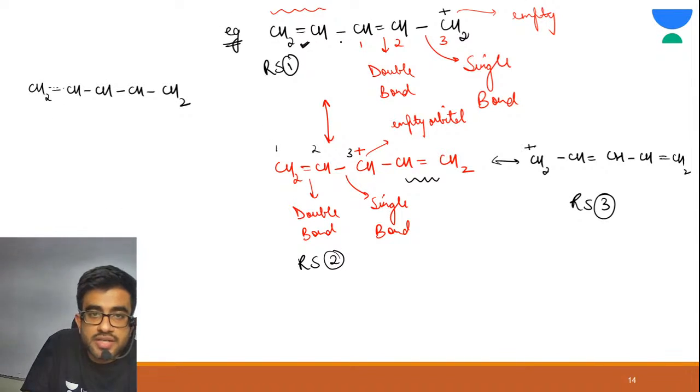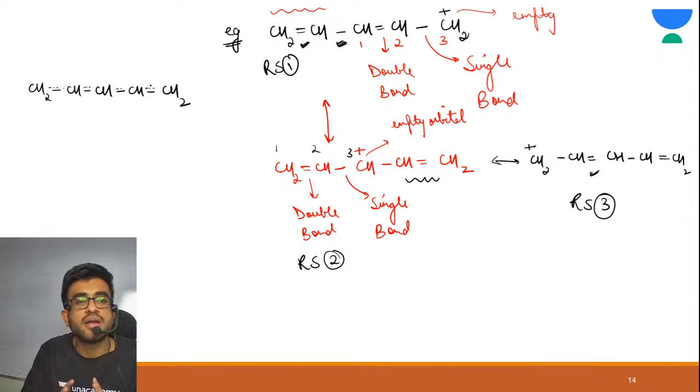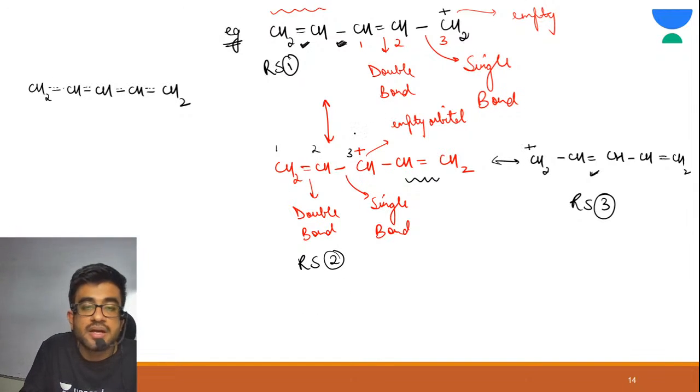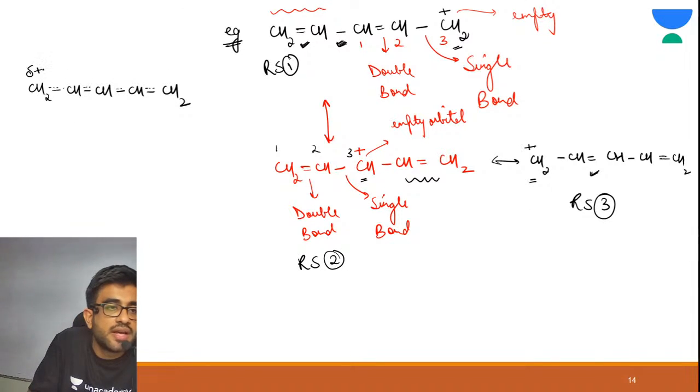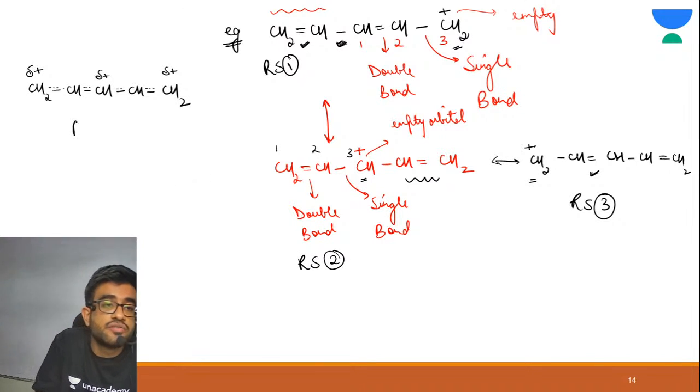Now see, between second and third carbon there is no pi bond, but there is pi bond in one resonating structure. So again partial double bond. Similarly here partial double bond, here partial double bond. All the double bonds are partial. Now positive charge is on carbon. See here on the last carbon, on the middle carbon, and on the first carbon. So it is delta positive, delta positive, delta positive on first, third and fifth carbon. This is your resonance hybrid.